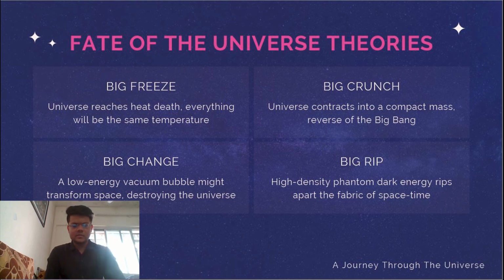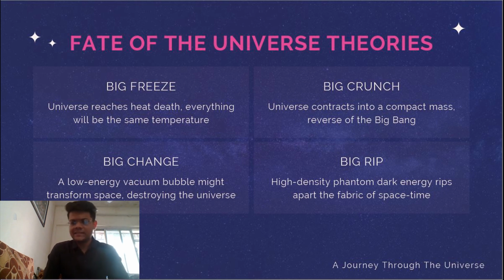Let's talk about the big freeze. So we all know that a universe is comprised of galaxies which are comprised of solar systems. So what will happen in the big freeze is that multiple universes, and one particular universe in particular, will reach a heat death. So what would happen here is that everything, all the solar systems, all the galaxies, would reach one particular temperature, and it would be so cold that no life could survive. It would be so cold that no planets, nothing would survive, and then this would result in the end of the universe.